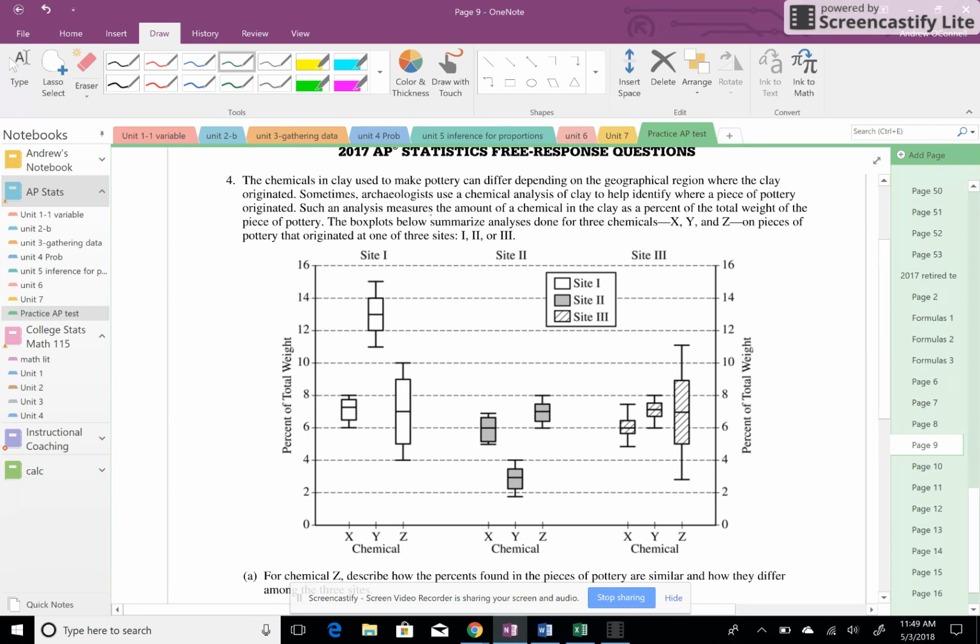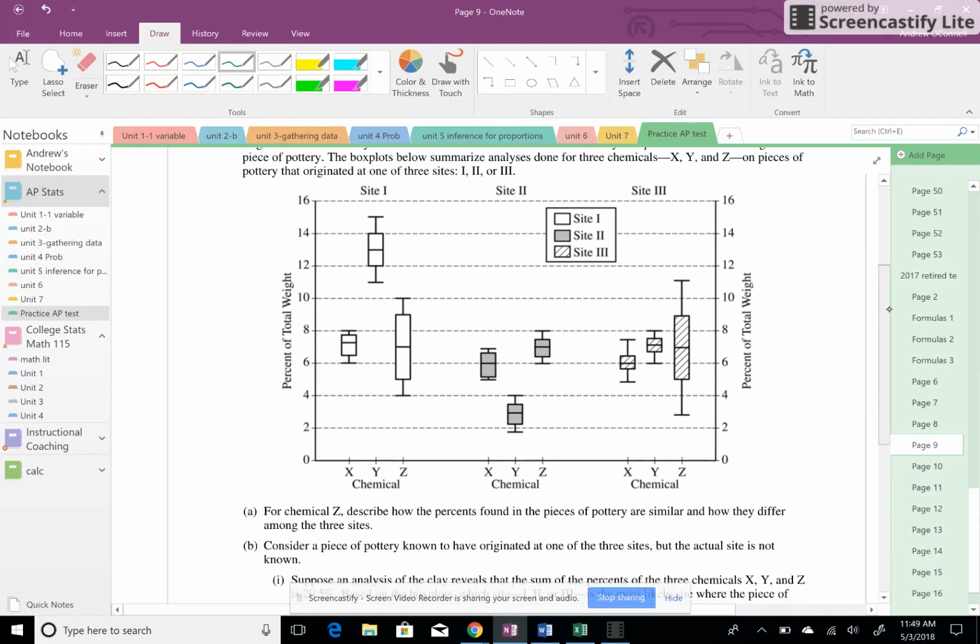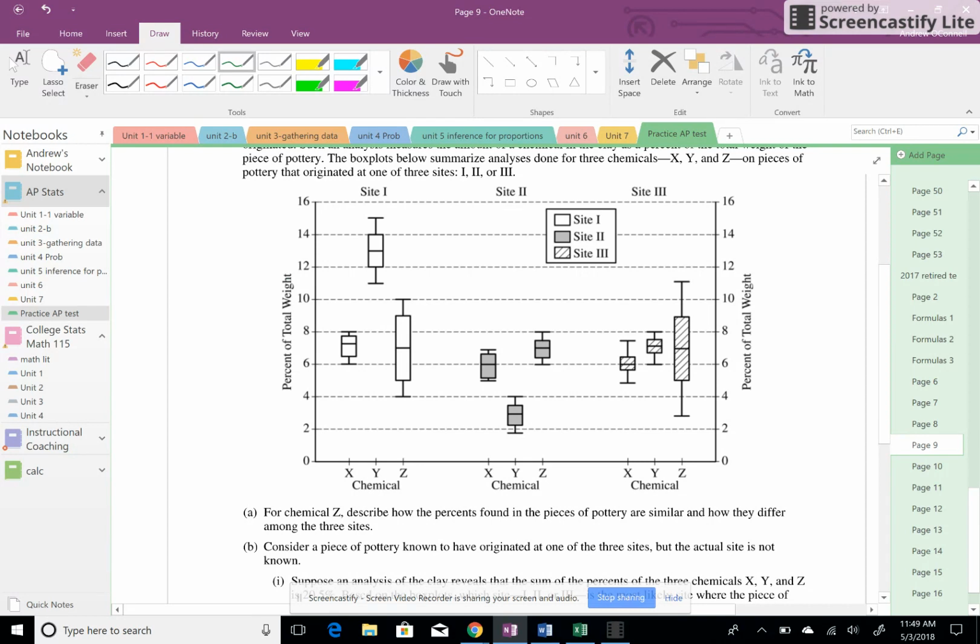The box plots below summarize analysis done for 3 chemicals, X, Y, and Z, on pieces of pottery that originated at any of the 3 sites, Site 1, Site 2, or Site 3. So Site 1 is first, Site 2 is in the middle, Site 3 with the stripes is the third. For chemical Z only, describe how the percents found in the pieces of pottery are similar, how they're different.